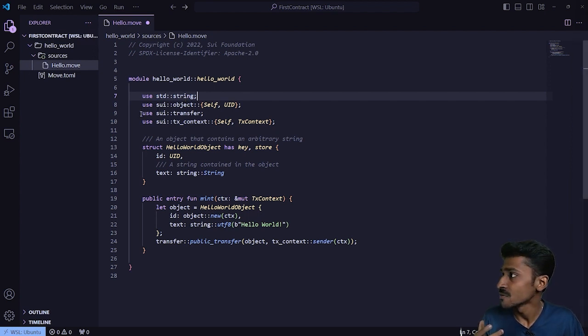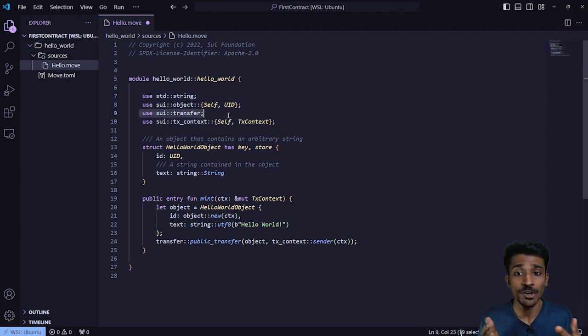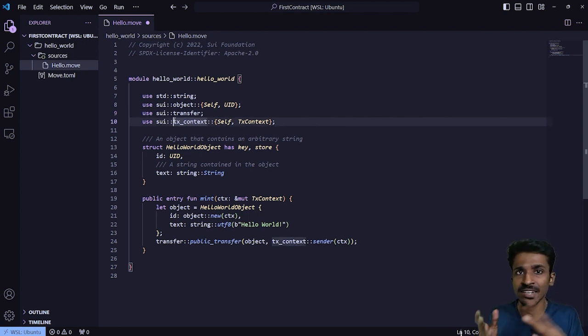And then we have the transfer module, which is what we're going to be using to transfer objects from one entity to another. And then we have the transaction context, which will help us get more information about the transaction, like the sender's address and whatnot. Okay, so we're going to be needing this.